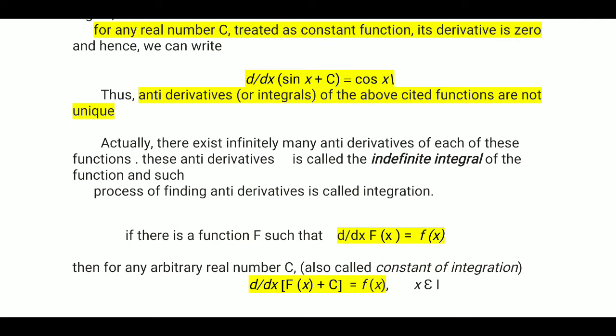So the antiderivative may be infinite, and such a process of finding the antiderivative is called integration.